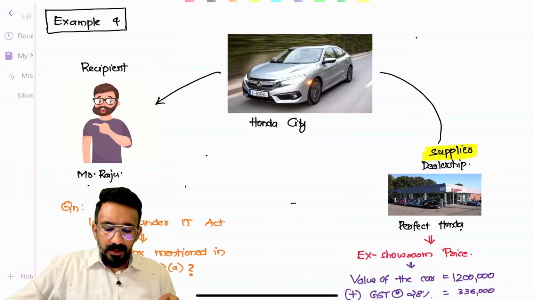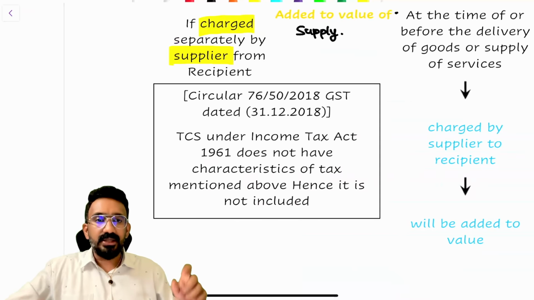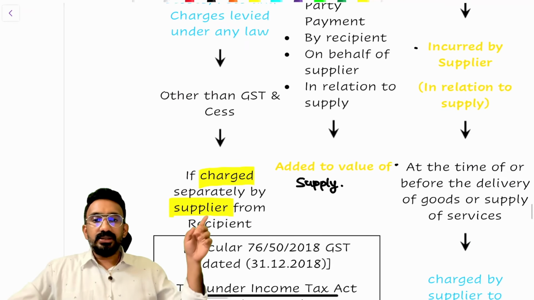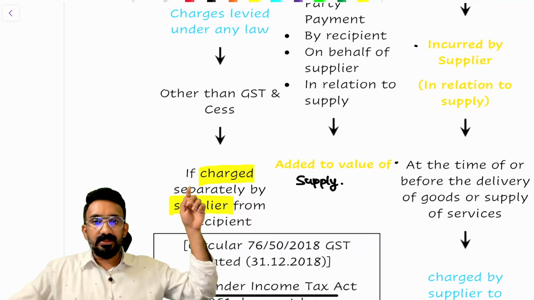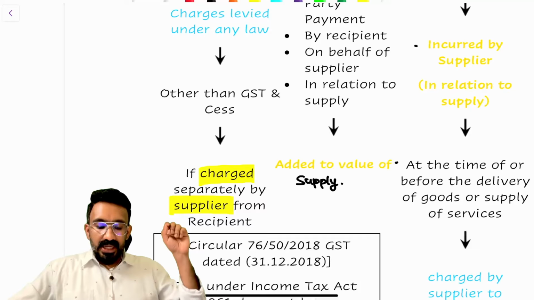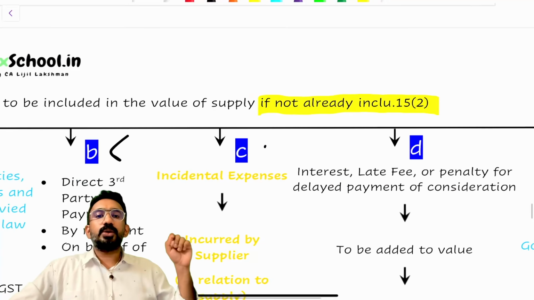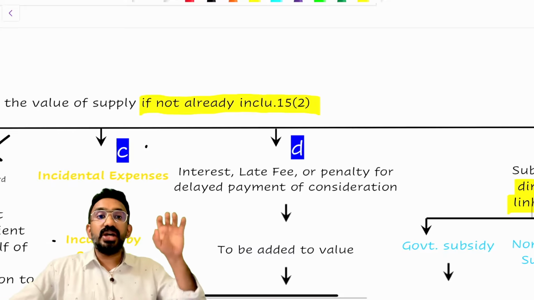Because if you look at 15(2)(a), there is wording that is very clearly talking about it. The wording is the reason that we are not adding it up: if charged separately by the supplier from the recipient. Anything that you add under Section 15 subsection 2, from clause A to clause E, has to be charged.